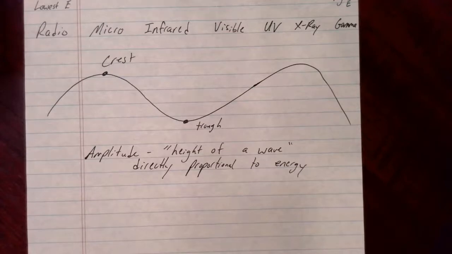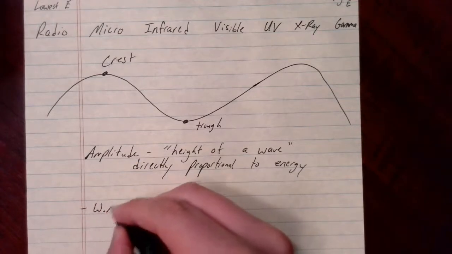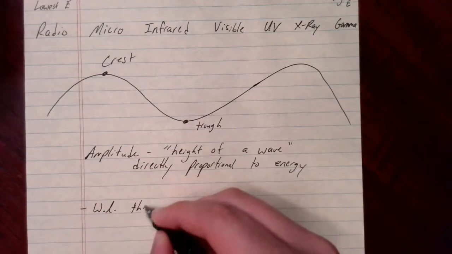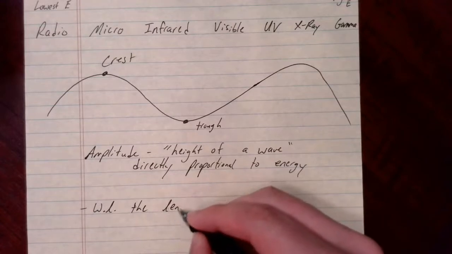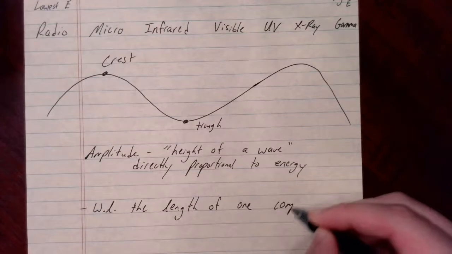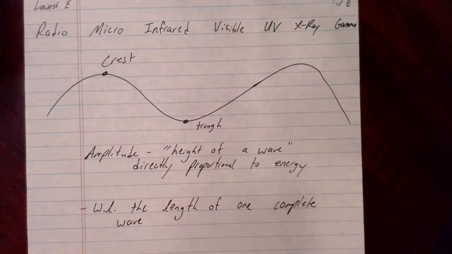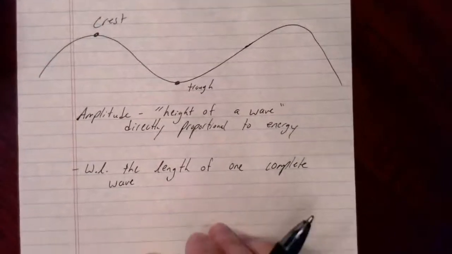Another term that we'll use to describe waves is wavelength. The wavelength, I'll abbreviate that WL, is the length of one complete wave. In your notes, it uses a little bit different terminology.